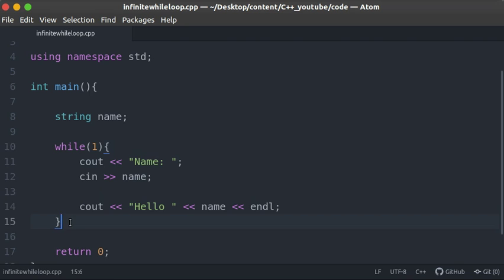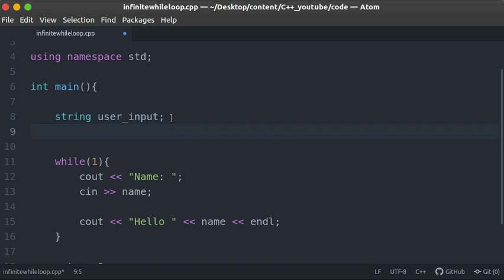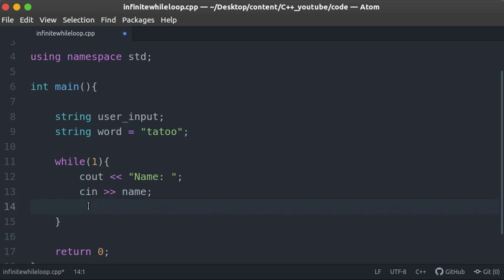Okay, so let's create a simple game. So just say user_input. We're going to create a guessing game where we will ask the user to input a certain word. Let's say we can just say maybe tattoo. So as long as the input is not tattoo, we'll continuously ask the user. Okay, so we just say guess.